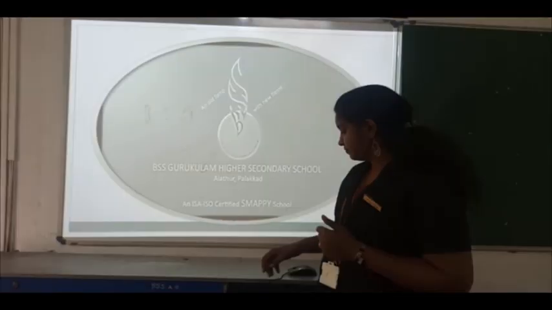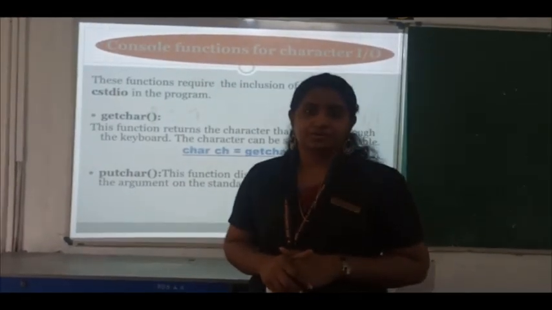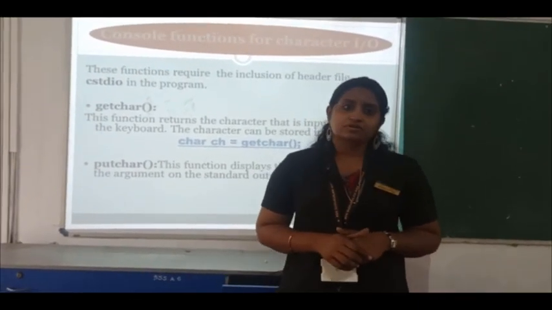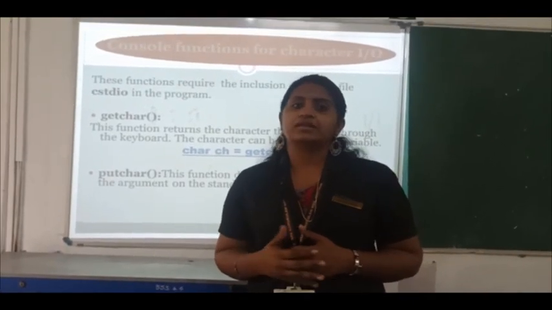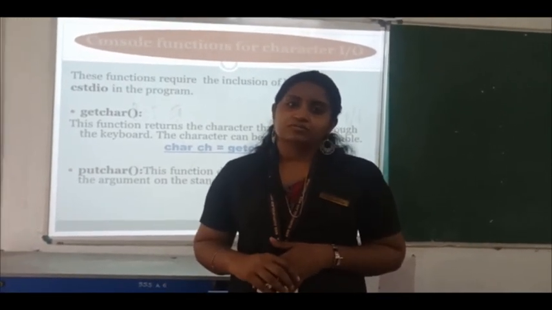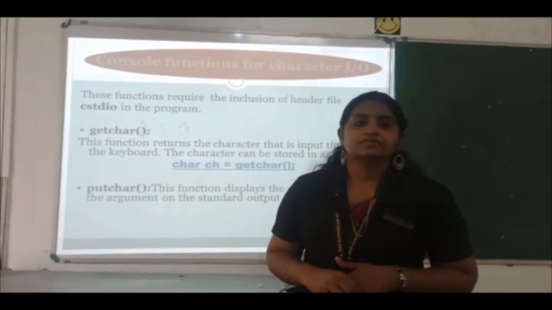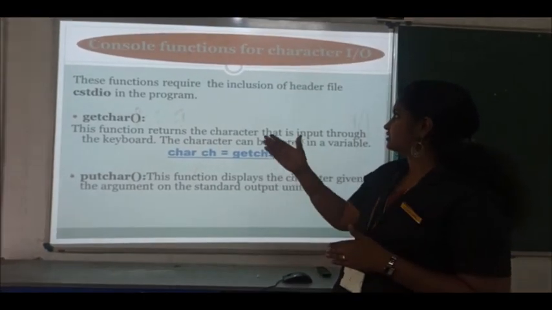For input and output functions, we have the operators cin and cout. Apart from that, if you are entering characters and strings, we have inbuilt functions for character input and output. These are the console input and output functions. Let's see an example.